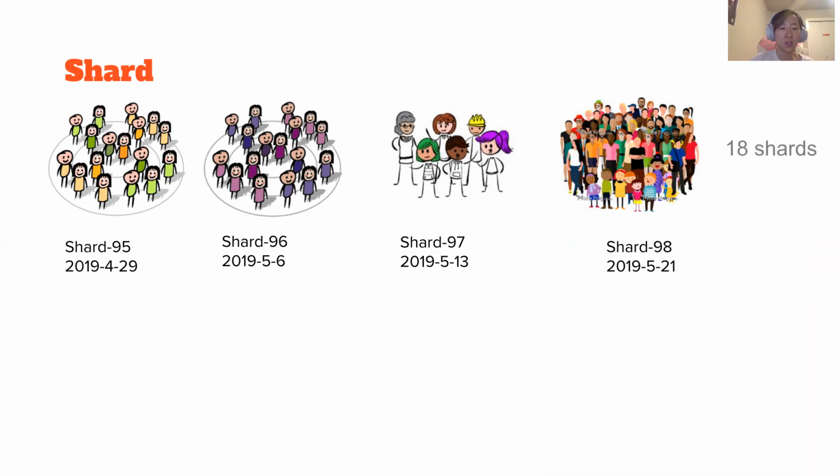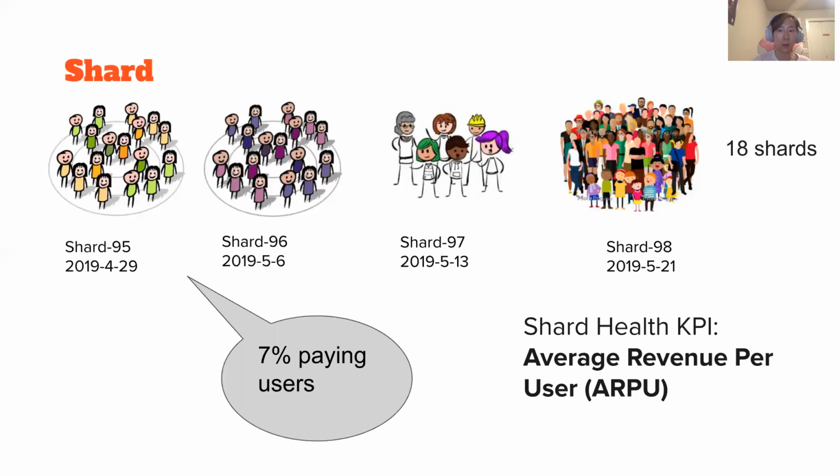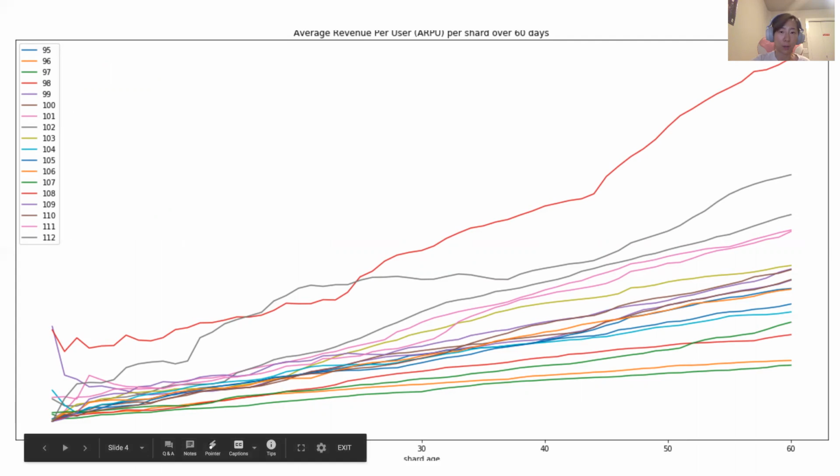Over time, 18 shards were created. The company cares about the monetization of each shard in the future. As this is a free game, there is only a small portion of paying users, and the company measures each shard's health in terms of the average revenue per user. This graph shows that for different shards, their monetization differs over time, especially for those shards that have a low average revenue per user by day 60, meaning that they did not generate much revenue for the company.